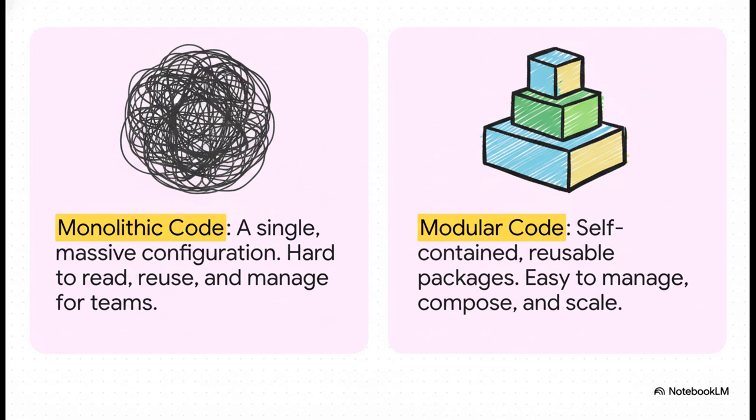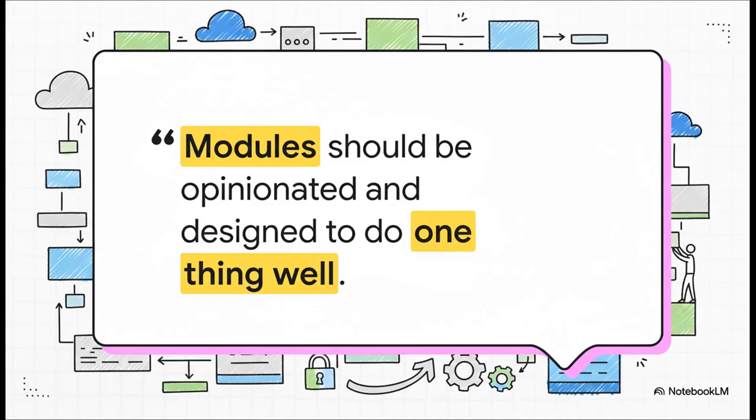But on the other side, you have modular code. Nice, clean, self-contained packages. Each one does a specific thing. This isn't just a preference, it is the professional standard for a reason. It's clean, reusable, and so much safer for teams. I absolutely love this quote from HashiCorp's own guide because it just nails the concept. Modules should be opinionated and designed to do one thing well. It's that Lego brick idea, right? Each brick has a specific purpose. You don't try to make one brick do everything.